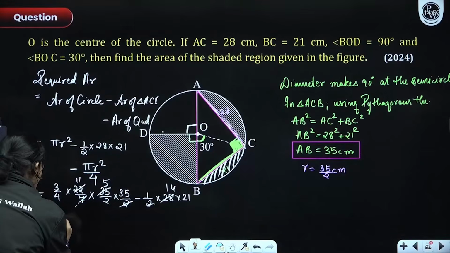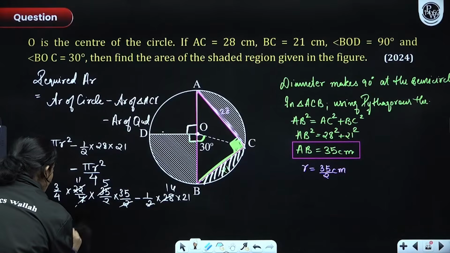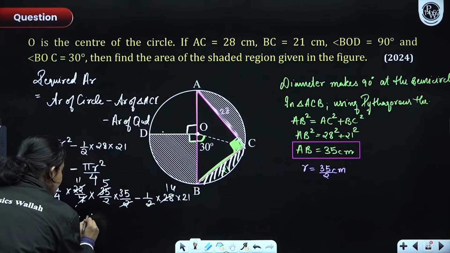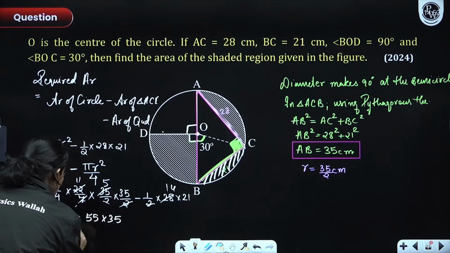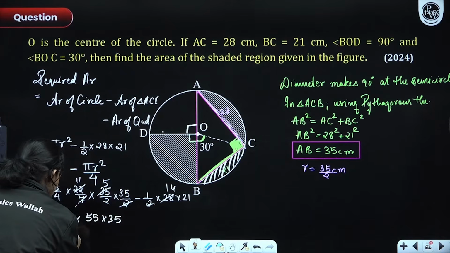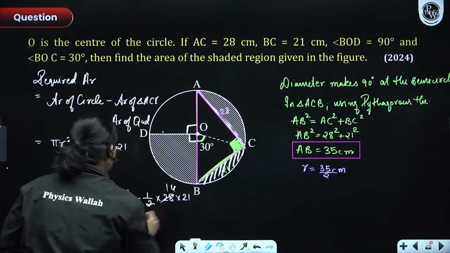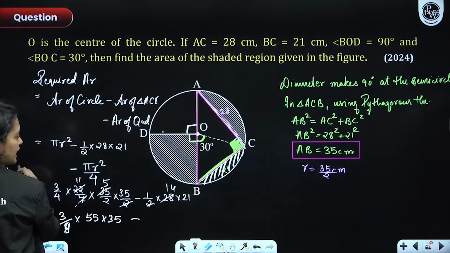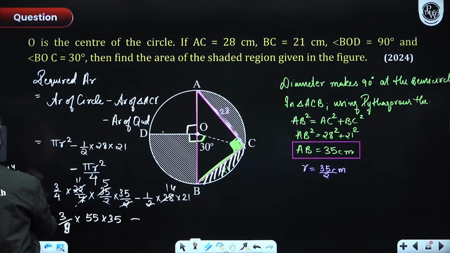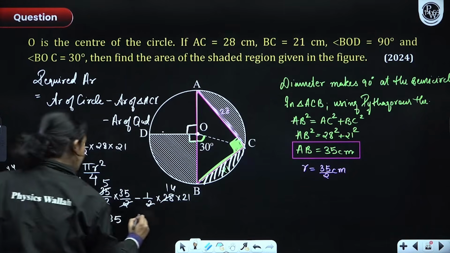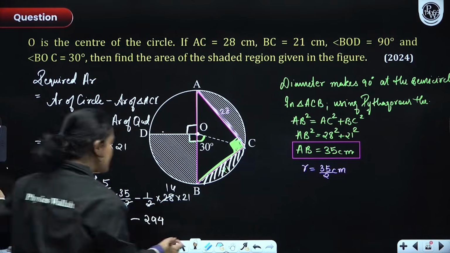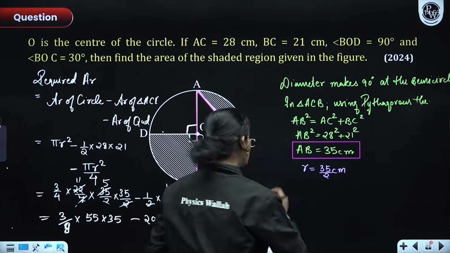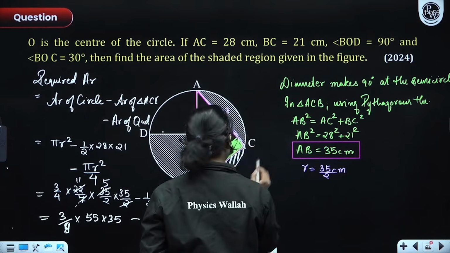Okay, ji. So we are left with 3 over 4 into 11 into 5 is 55 into 35 divided by 2. So here let's just do 8. 3 by 8 into this something. And here we have 14 into 21. So let's quickly calculate 14 into 21, everyone. Okay, so here what we'll have? We'll have 294. 294, right? So let's calculate this quickly. Chalo ji, let's see how fast you can do it. So here we'll have 55 into 35, everyone.